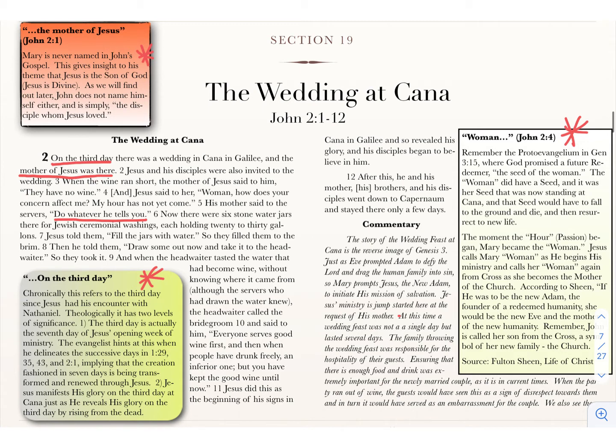Basically, the idea that we really need to get here, as what we just talked about, is that Mary is going to be the one who's going to start Jesus on his path to his crucifixion. It's Mary that brings him into the world, and it's Mary that sets him on his path. All right, let's go to the next page.